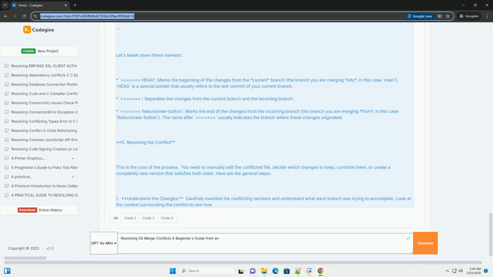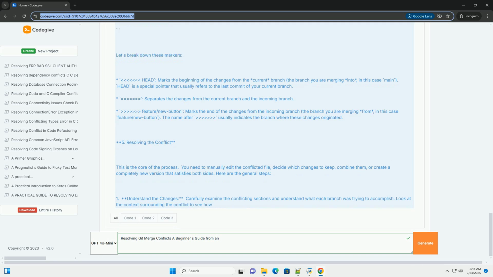Pull requests and code reviews. Using pull requests and code reviews is a best practice to prevent merge conflicts and ensure code quality. Reviewers can identify potential conflicts early and provide feedback on how to resolve them.